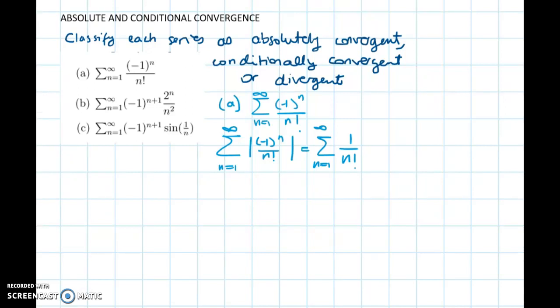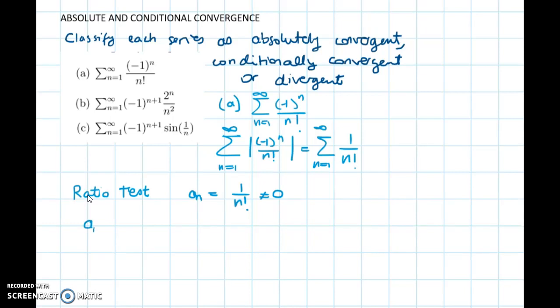And if we can do so, then we will be done. Since we have factorials, I'm going to try to apply the ratio test. The term a_n is 1 over n factorial, and this is always different from 0. We are taking n greater or equal than 1.